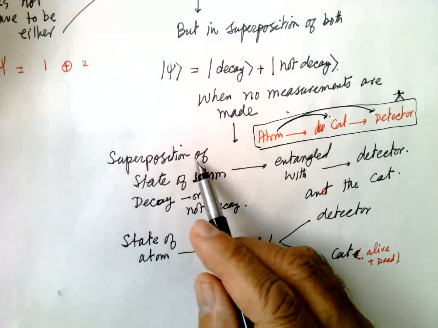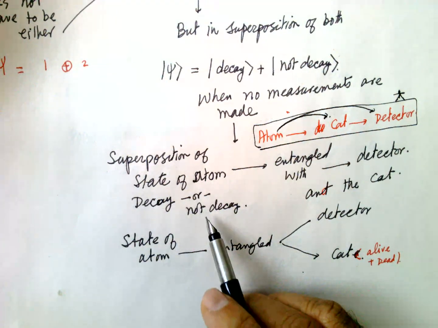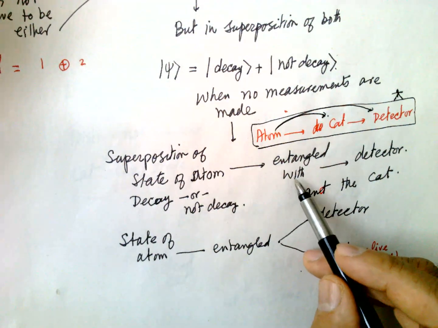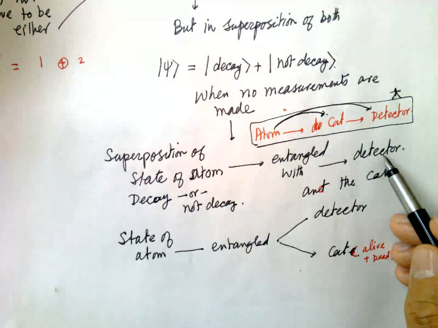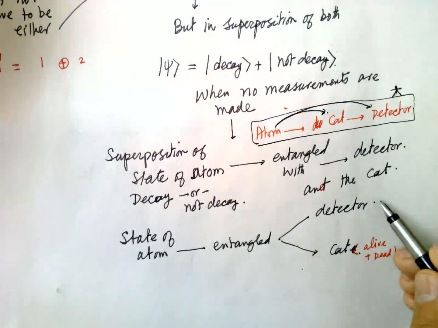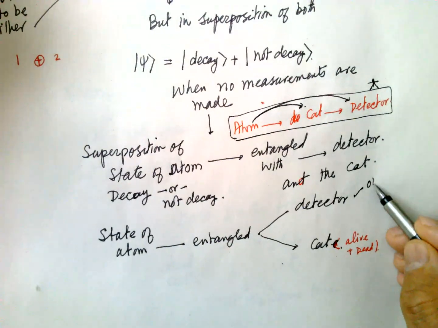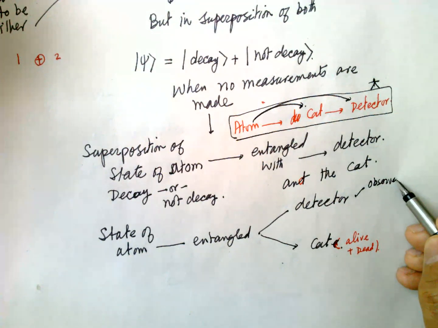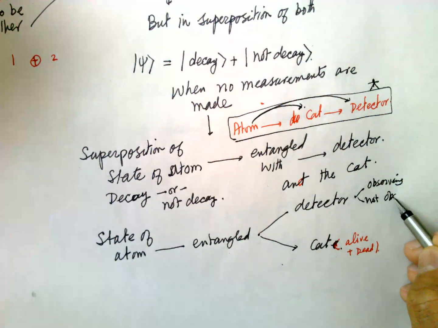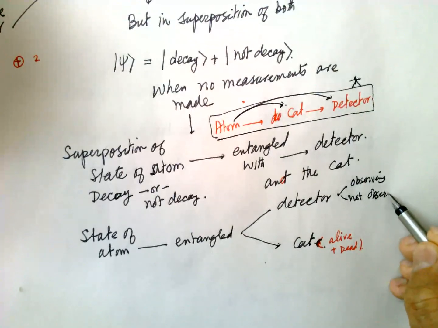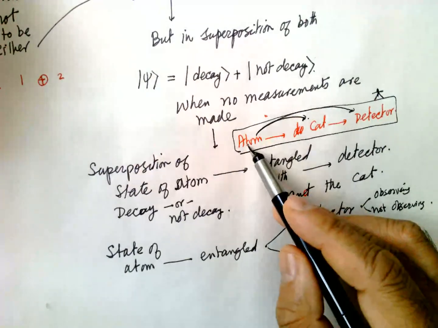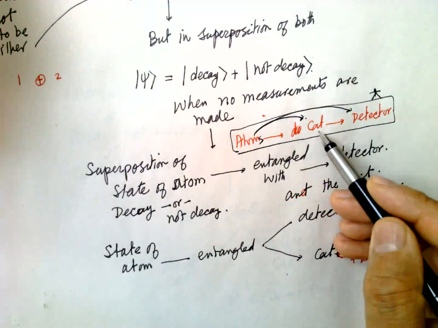So the superposition of the state of atoms is also linked to the cat and to the detector. The state of the atom is entangled with the detector observing or not observing. So these three things are now linked: atoms, cat, and detector.